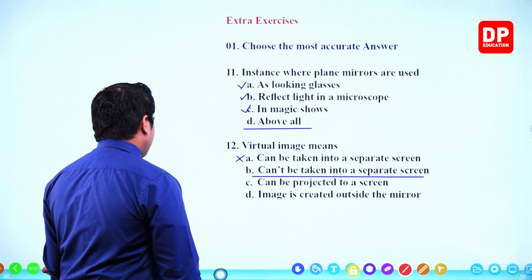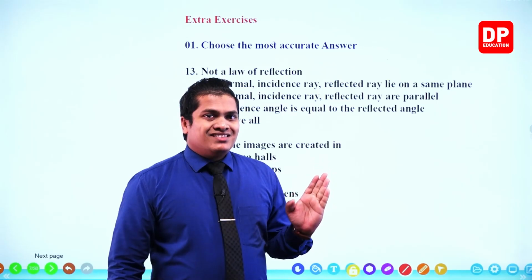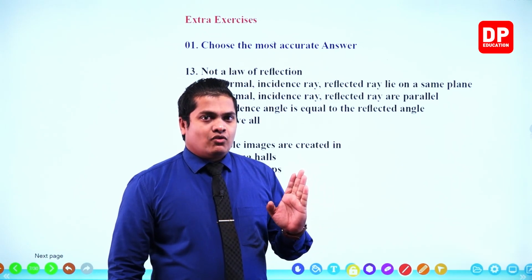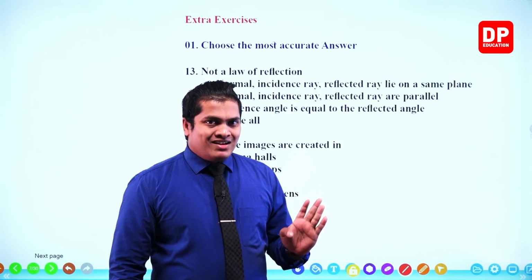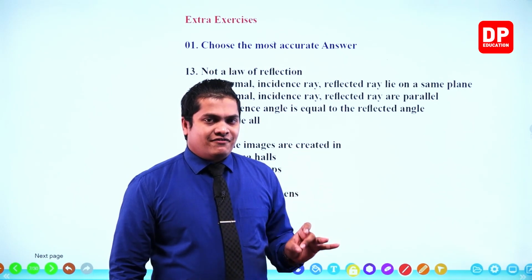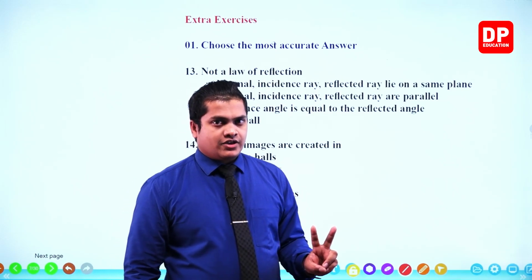Then question number 13. Not a law of reflection. Not a law of reflection, okay? So there are two laws of reflection. Number one, the incident angle is equal to the reflected angle. Number two, the normal, incident ray and reflected ray lie on the same plane. These are the two laws of reflection.